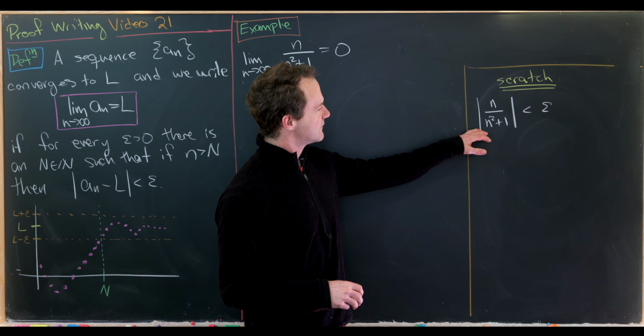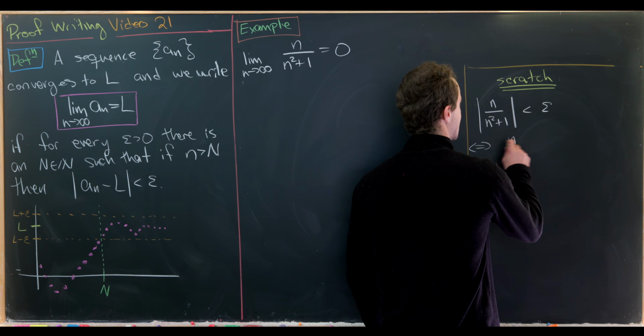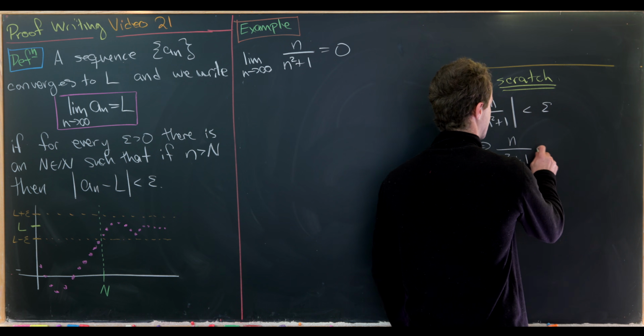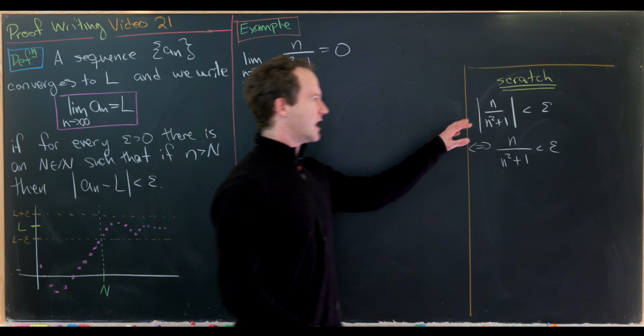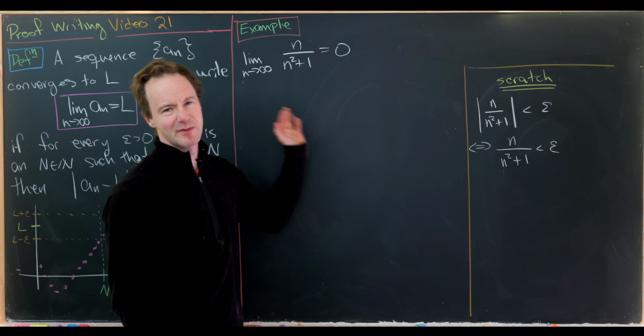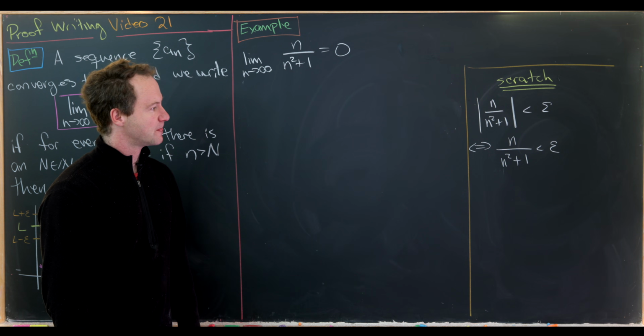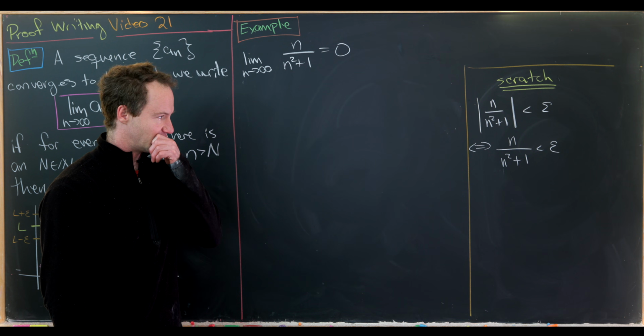But notice all of the terms here are bigger than 0, so this is equivalent to saying n over (n squared plus 1) is less than epsilon. Notice it looks like I'm not subtracting the limit, but the limit is 0, so the minus L is just minus 0 in this case. Okay, now where can we go from here?